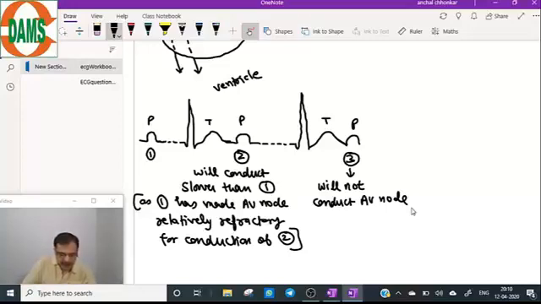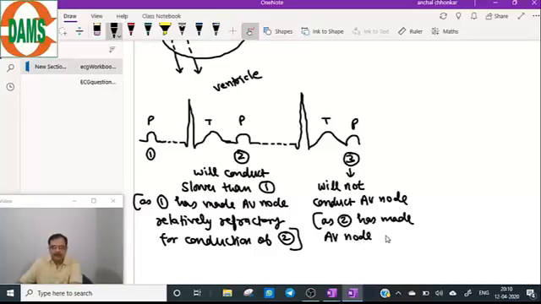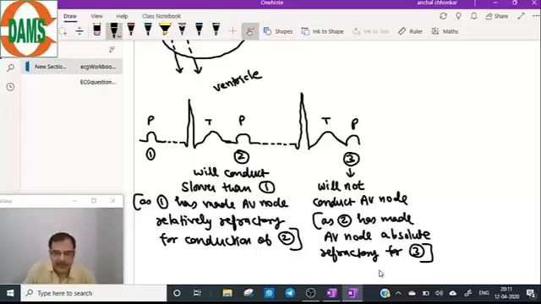What does relative refractory mean? Relative refractory means the impulse will conduct but very slowly. So the third will not conduct through the AV node, reason being the second has made the AV node absolutely refractory for 3.